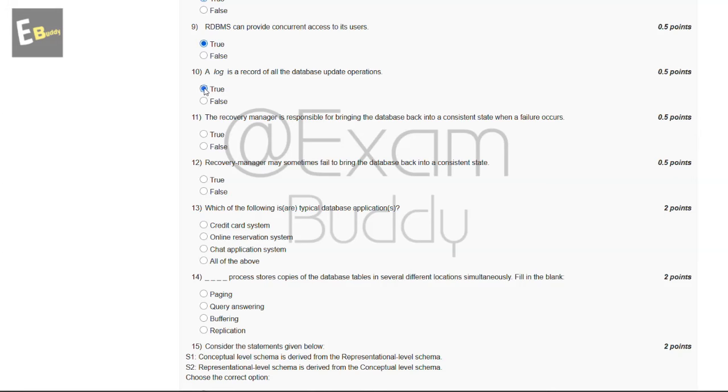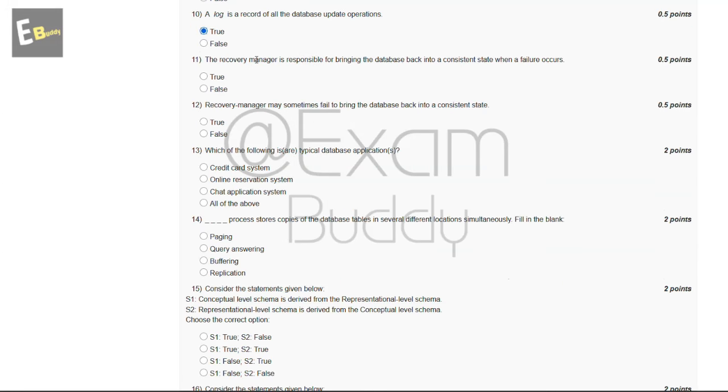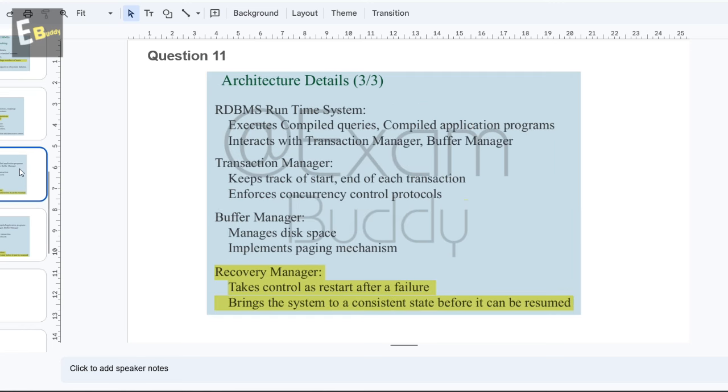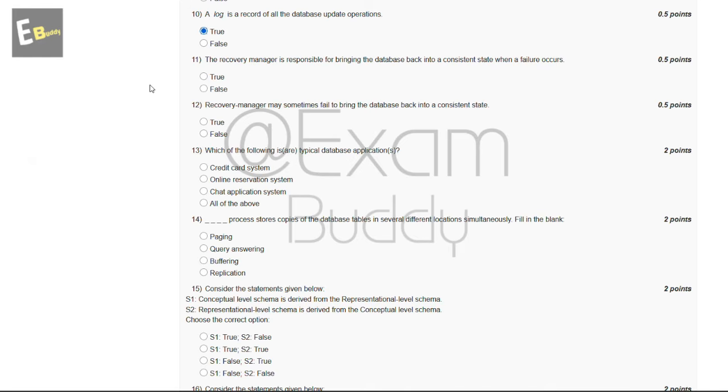And now let's go to our question number 11. The recovery manager is responsible for bringing the database back into a consistent state when a failure occurs, true or false? Now let's check the explanation. The explanation says the recovery manager takes control on restart after a failure and brings the system to a consistent state before it can be resumed. So the answer of our 11th question is A.